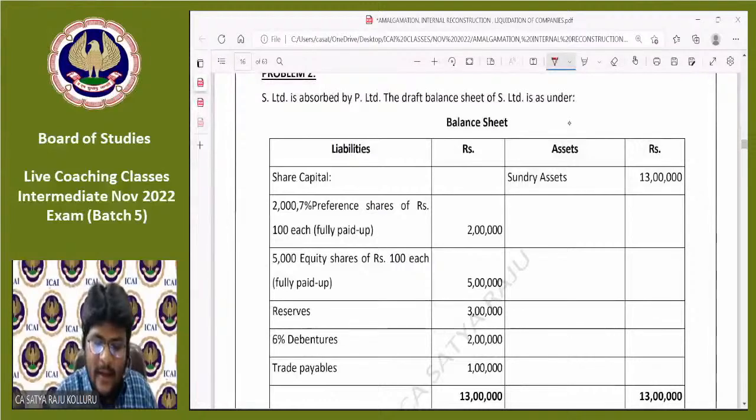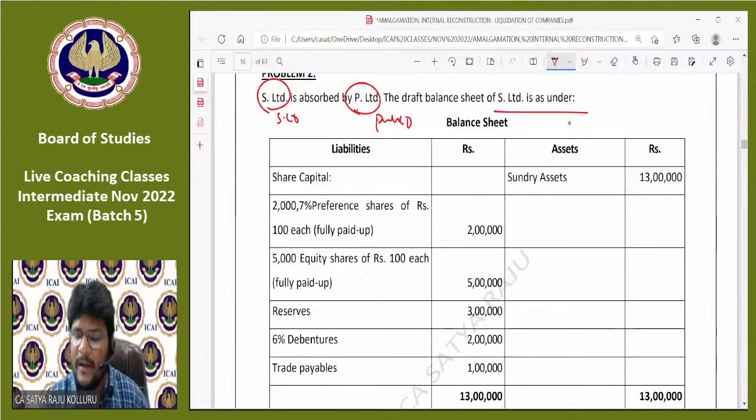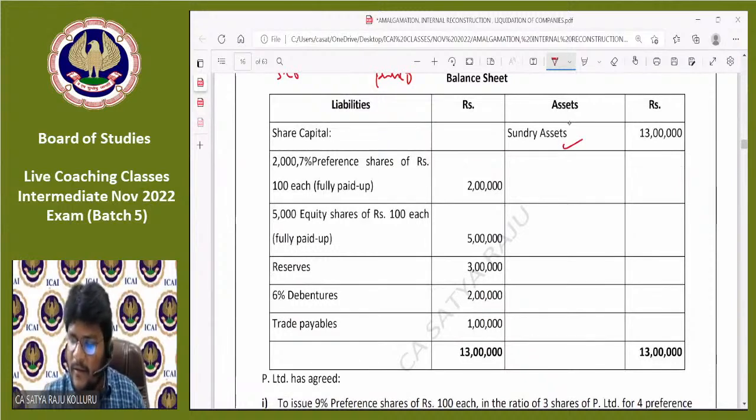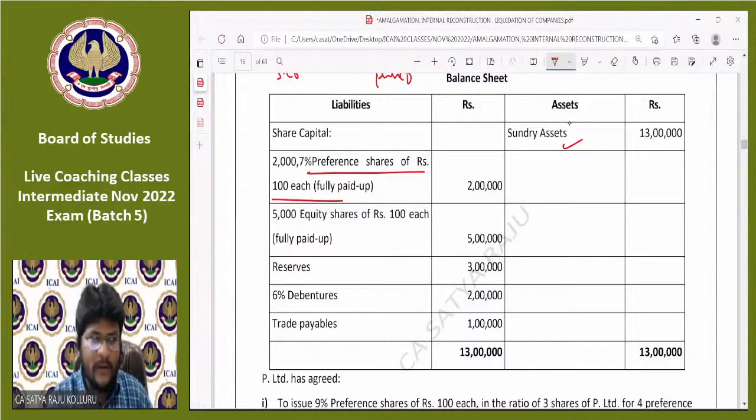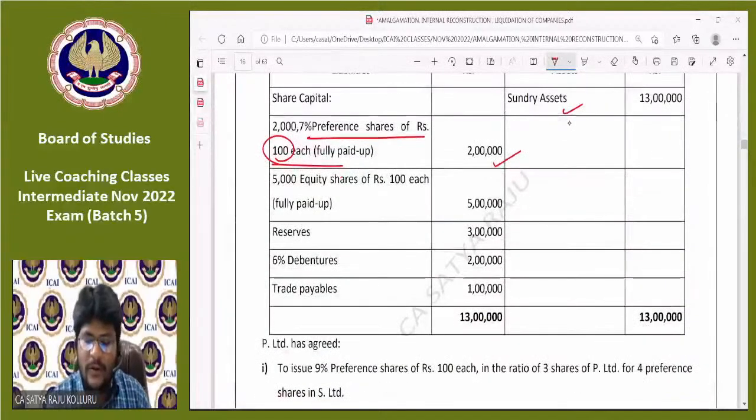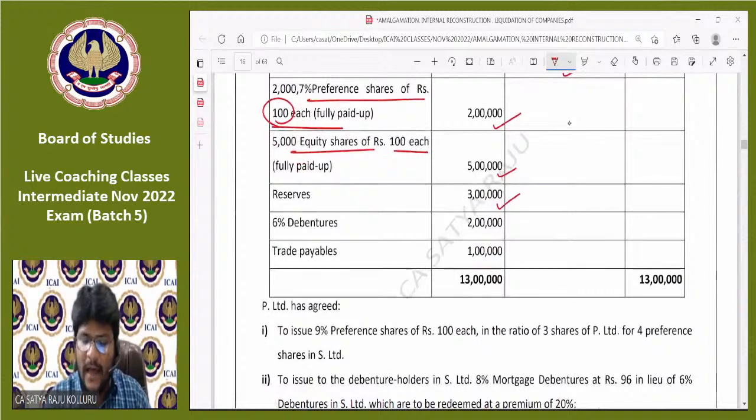S Limited is absorbed by P Limited. S Limited is absorbed by P Limited means P Limited is a purchasing company. S Limited is a selling company. The draft balance sheet of the selling company is as under: sundry assets given for 13 lakhs. Share capital: 7% preference shares of rupees 100 each, which are 2000 preference shares, 100 rupees each means total will be 2 lakhs. 5000 equity shares of rupees 100 each, fully paid up, the amount is 5 lakhs. Reserves 3 lakhs. 6% debentures 2 lakhs. Trade payables 1 lakh. Total of the balance sheet 13 lakhs.